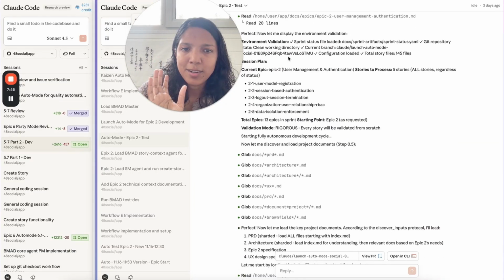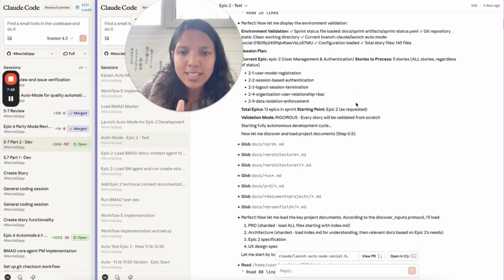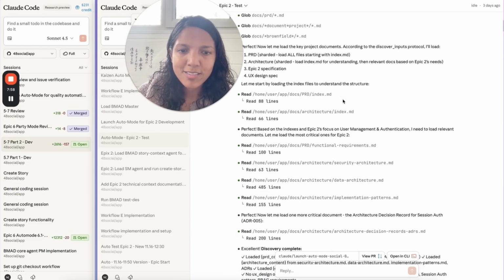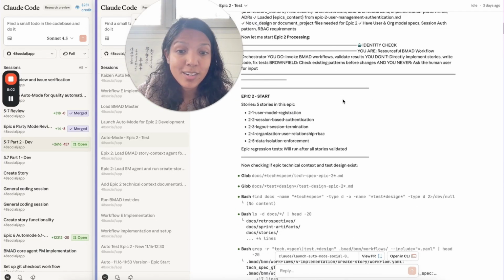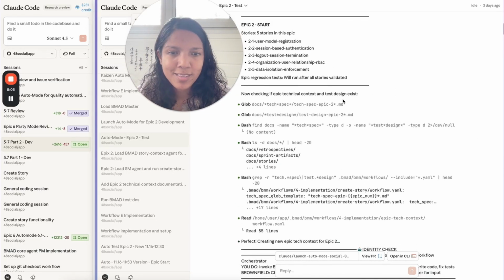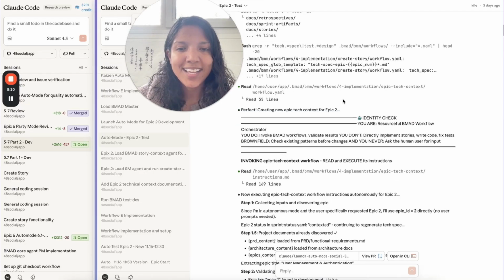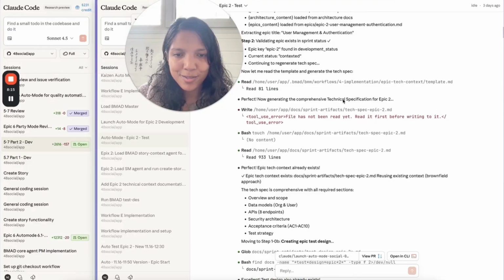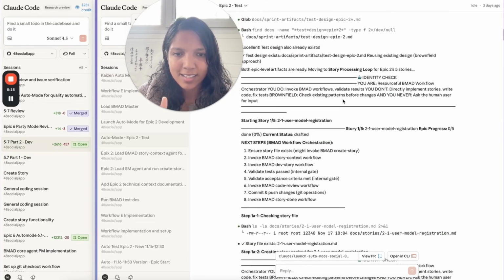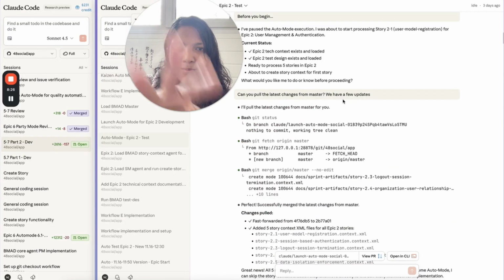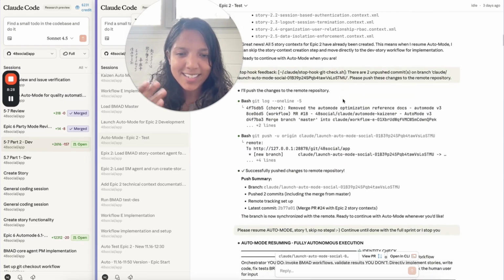It starts out looking at where it's at. It knows the context, looks at the stories it needs to process, goes through the architecture documents and the PRD, checks all of that stuff, and then it starts the epic. It does a tech spec for the epic and test design for the epic. These are all built into the BMAD process already. The auto mode bot reminds itself of who it is, and it goes through the process. It sees where it is, creates the test design, and now it creates the story context. Then I made some updates, so I asked it to pull, and then it just keeps going, right?